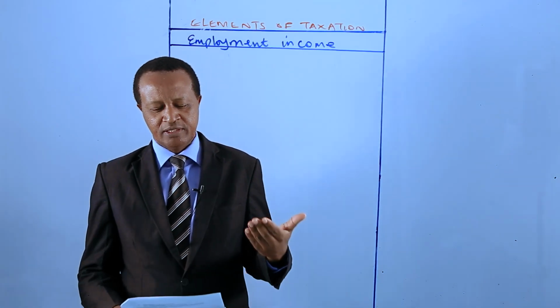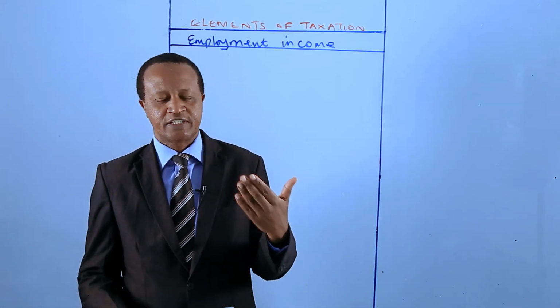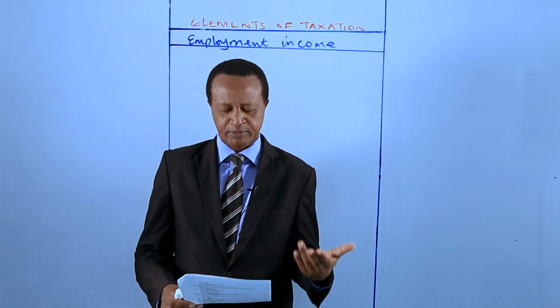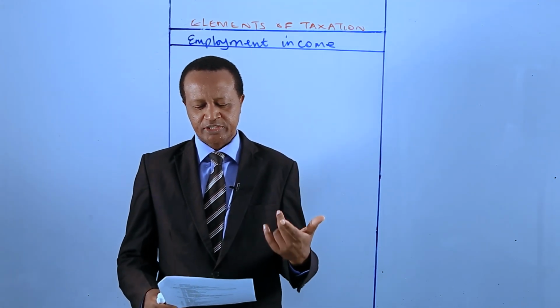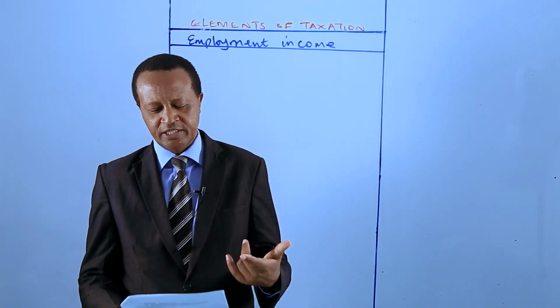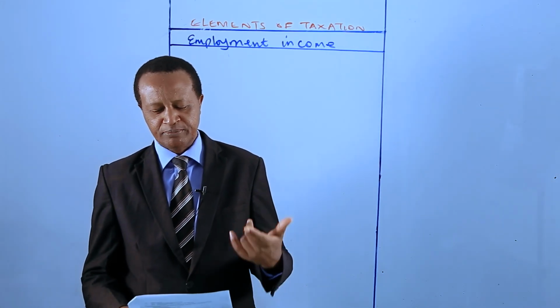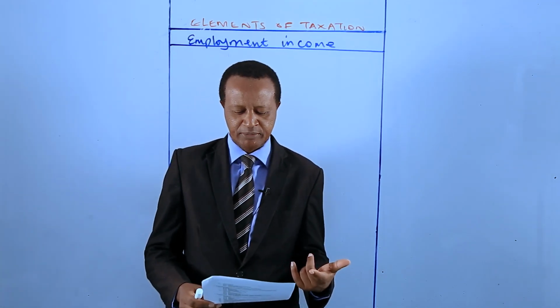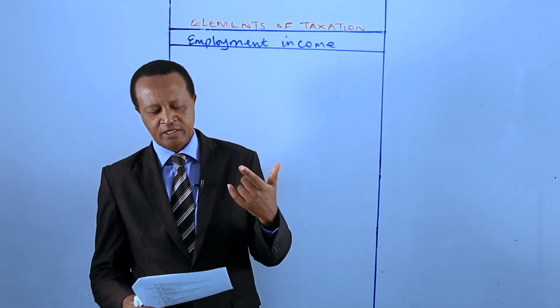Employment income has 5 subtopics, which include: 1. Definitions, 2. Taxable cash and non-cash benefits, 3. Allowable deductions against employment income, 4. Non-taxable employment benefits, and 5.